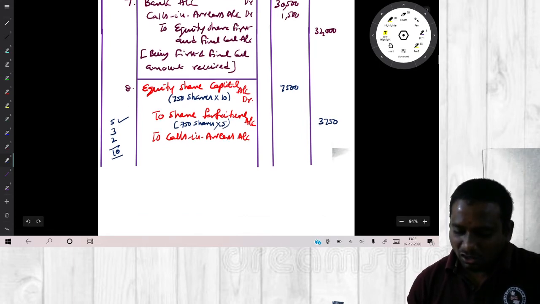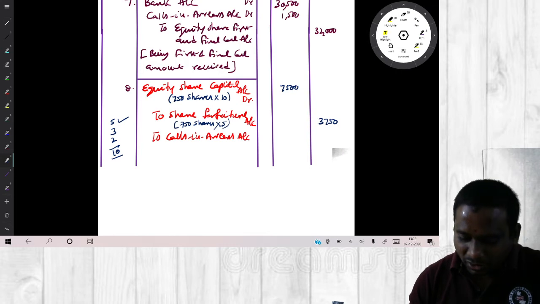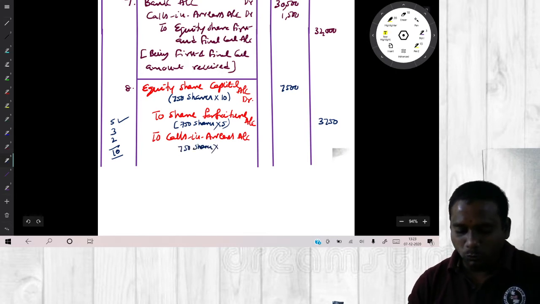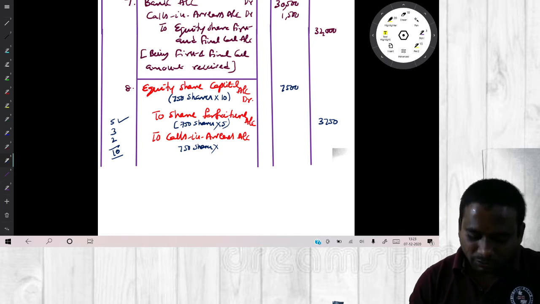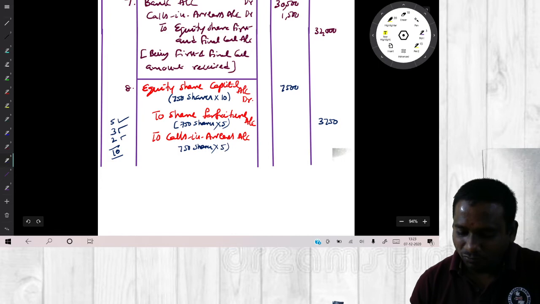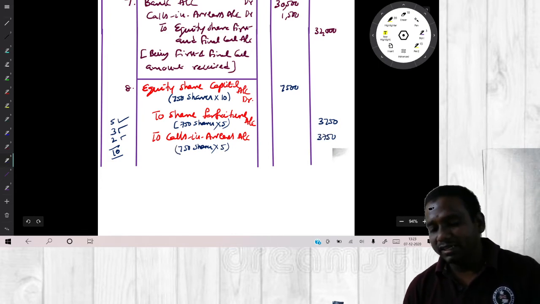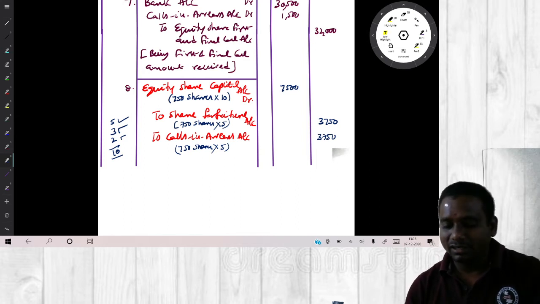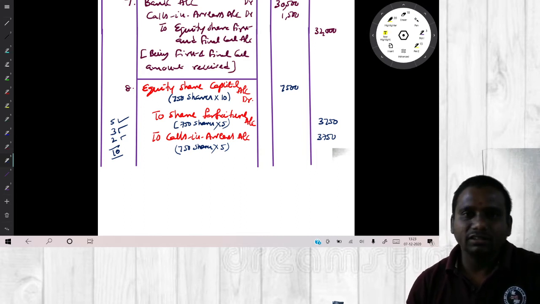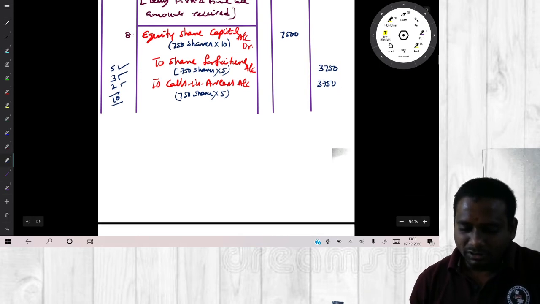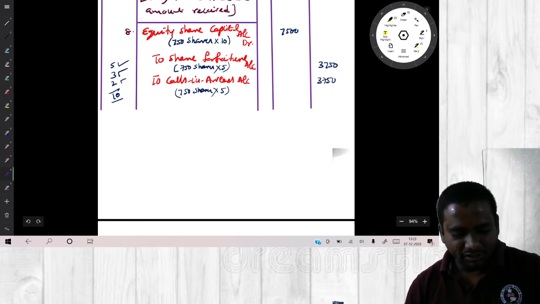If you want, you can also write 750 shares into unpaid amount, 3 rupees unpaid, 2 rupees unpaid, put together 5, 3,750. Or simply you can take the difference of debit and credit. Debit 7,500, credit 3,750, difference is 3,750. Is it clear? Now write down the narration.